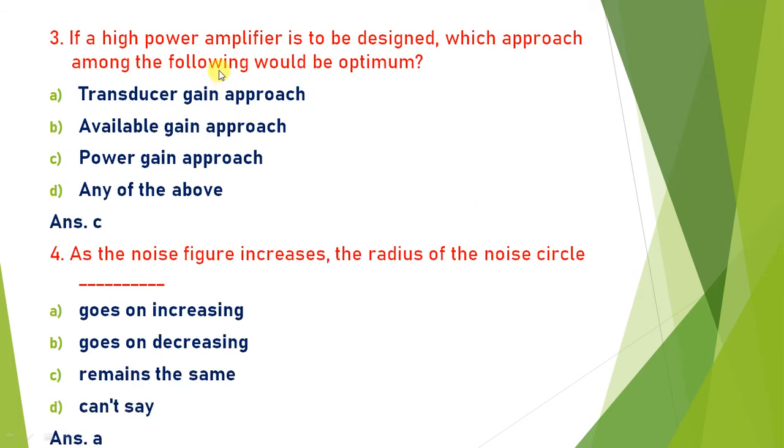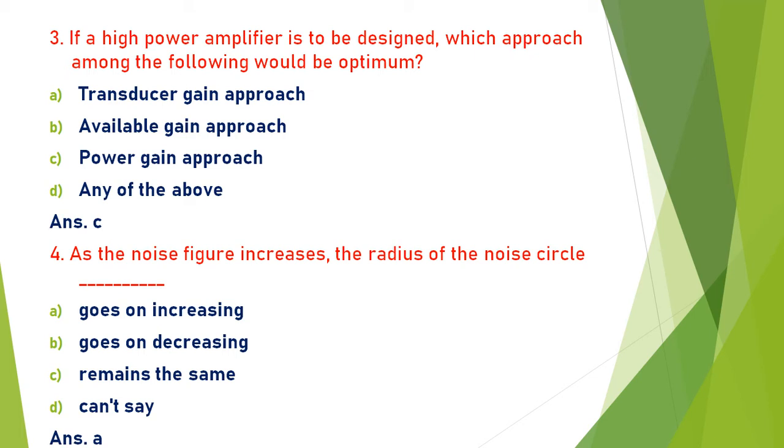If a high power amplifier is used, then which approach would be optimum? So for a high power amplifier, typically higher than the low noise amplifier, we use the power gain approach because we are calculating various power gains associated with that. So the answer is C.